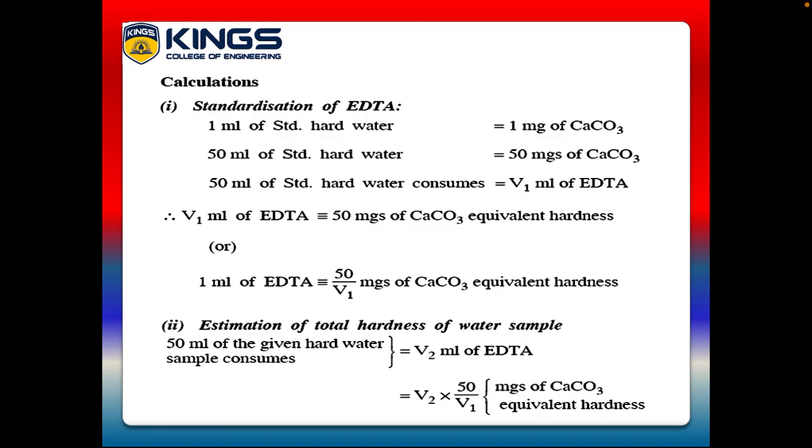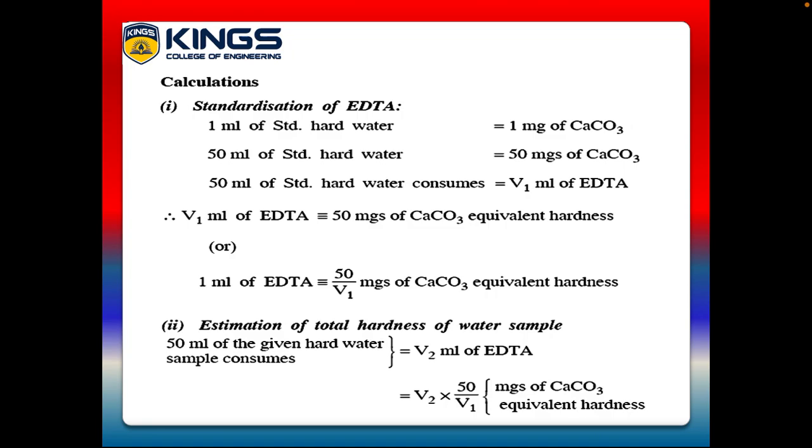1 ml of standard hard water is equal to 1 milligram of calcium carbonate. So 50 ml of standard hard water is equal to 50 milligrams of calcium carbonate. The 50 ml of standard hard water consumes V1 ml of EDTA. Therefore, V1 ml of EDTA is equivalent to 50 milligrams of calcium carbonate equivalent hardness, or we can say 1 ml of EDTA is equivalent to 50 by V1 milligrams of calcium carbonate equivalent hardness. By using this concentration of EDTA, we can calculate the hardness of water.